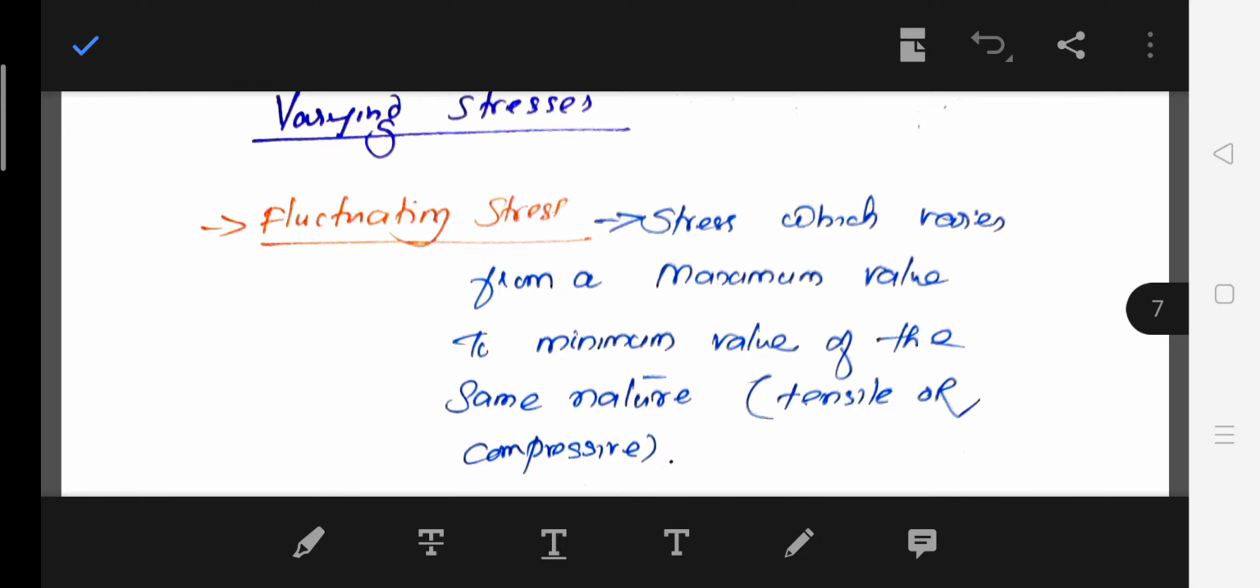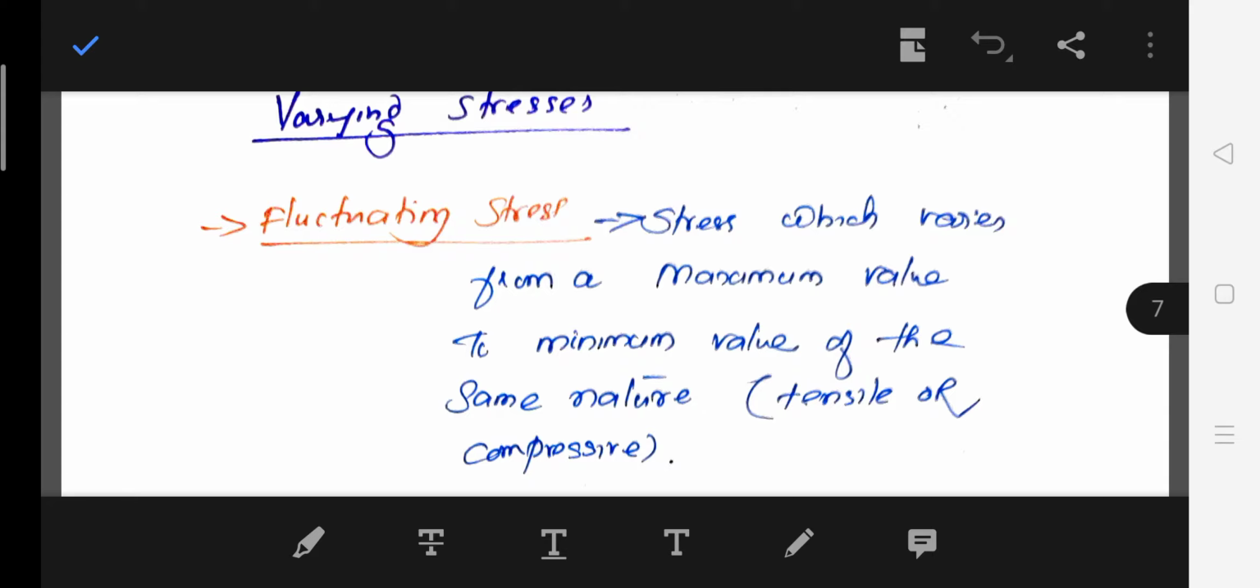So in the previous video we have discussed the basics of fatigue, what fatigue is, factors affecting fatigue, high cycle fatigue, low cycle fatigue, and how the fatigue failure will happen in 3 steps: crack initiation, crack propagation, final fracture. So in this video we are going to discuss the varying stresses.